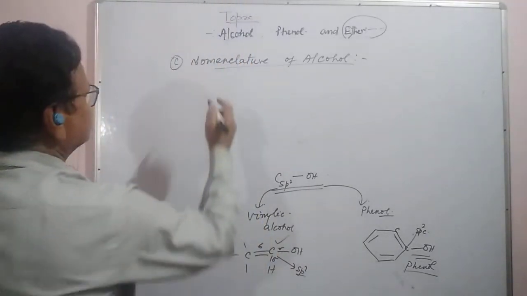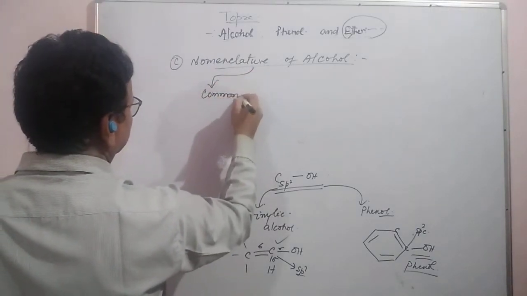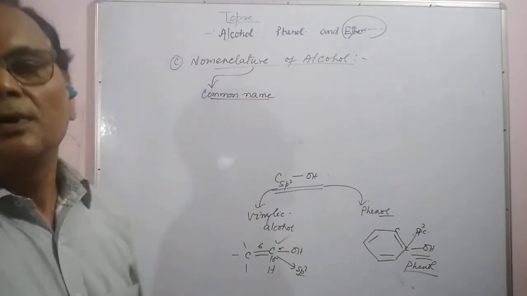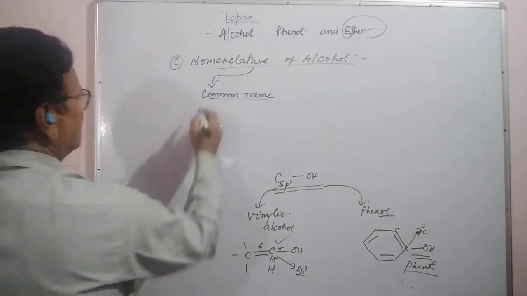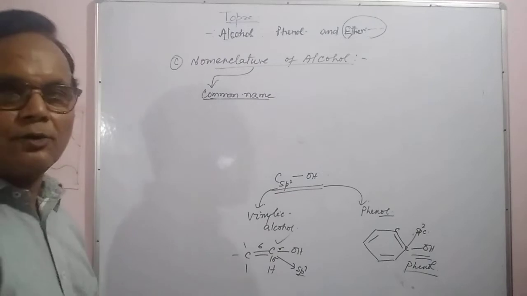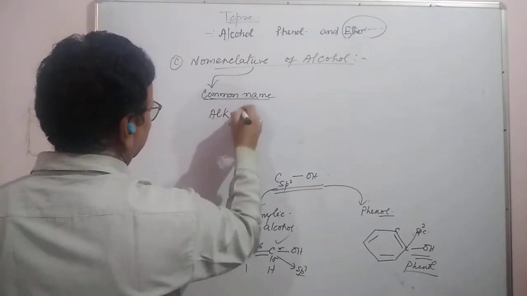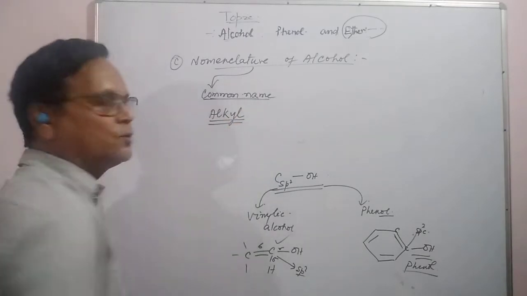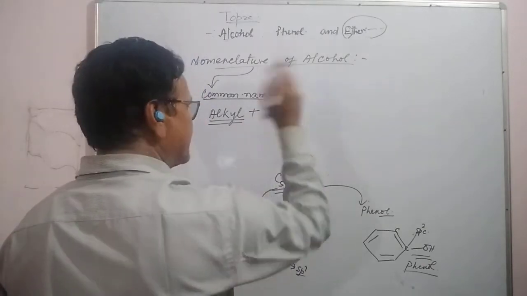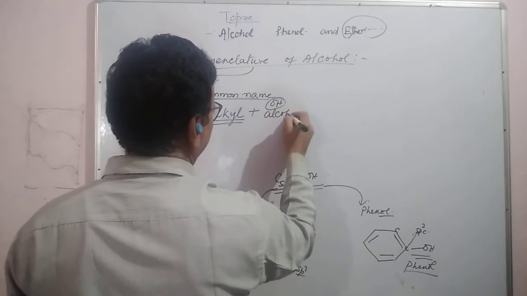First, the common name. Under common name, first we write the aliphatic or aromatic alkyl group, whatever we take here, after removing hydrogen, and if we attach an OH group, then we call it alcohol.